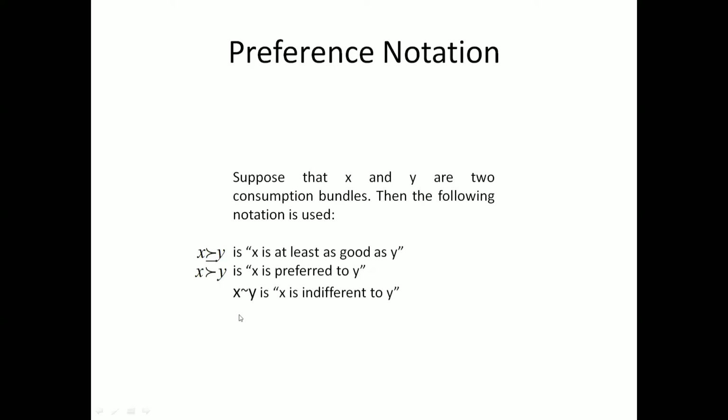And here, the consumer is indifferent between X and Y. Here and here, we have two things. You can assume they are similar, but they are not similar. See, this particular notation is called weak preference. It means X is at least as good as Y, but for the ingredients of X you would like to choose the one that gives you better preference or satisfaction in your utility.